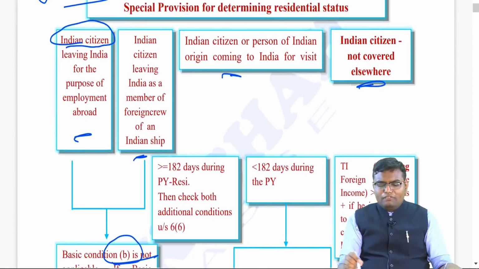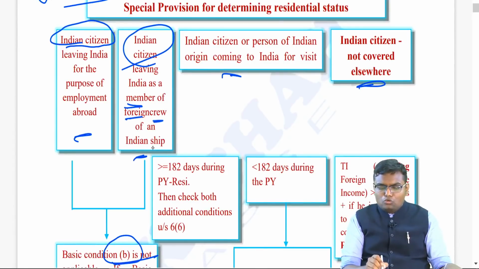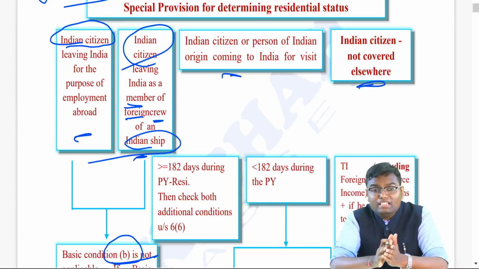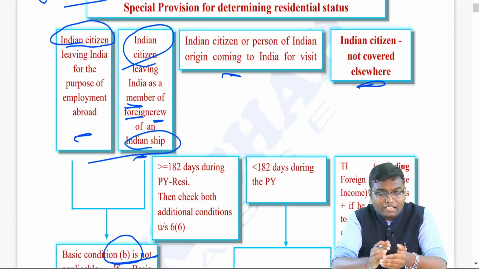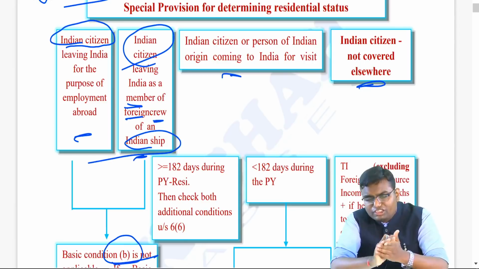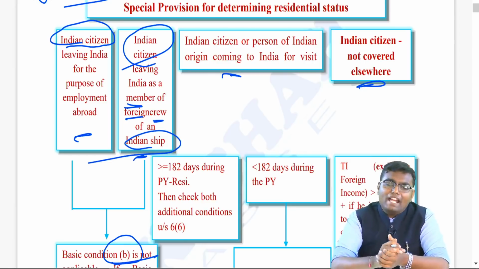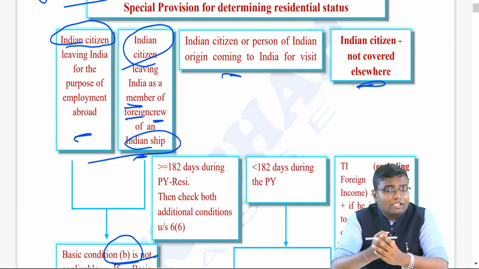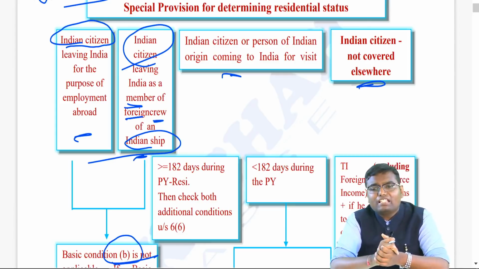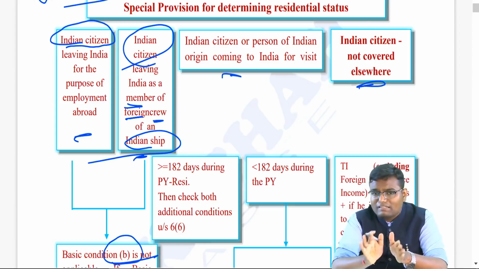Second exception: if you are an Indian citizen, again an Indian citizen, and you are leaving India as a member of the foreign crew of an Indian ship. Any Indian company ship which is going to a foreign country, you are joining that ship as a crew member, and you are an Indian citizen, then again while calculating the residential status, you will be checking only 182 days, not 60 plus 365.